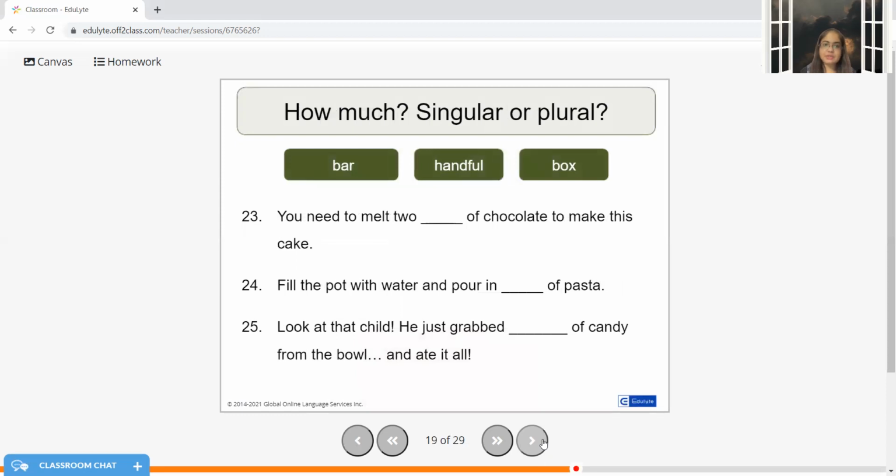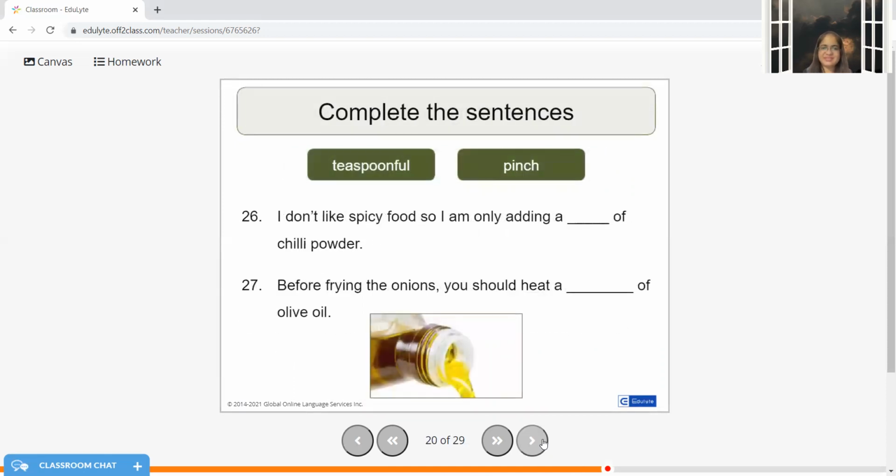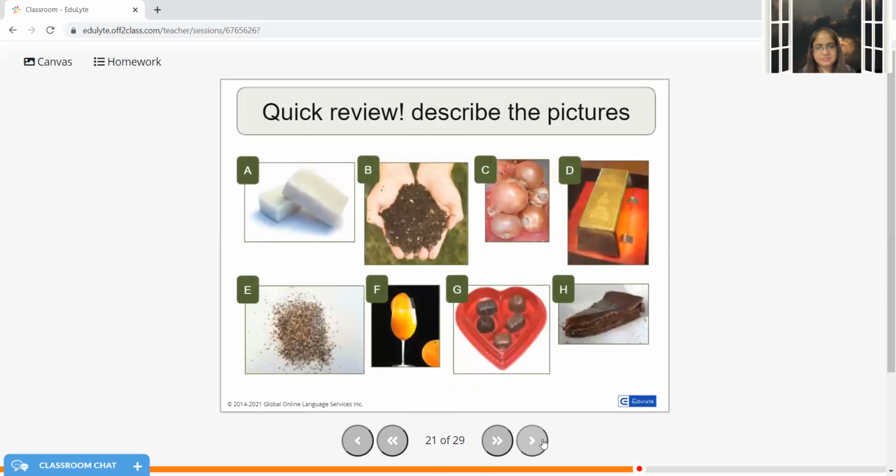You need to melt 2 bars of chocolate. Now this will become bars, B-A-R-S. Fill the pot with water and pour in a handful of pasta. Look at that child. He just grabbed a box of candy from the bowl and ate it all. Or it could also be a handful of candy from the bowl. I do not like spicy food, so I'm only adding a pinch of chili powder. Before frying the onions, you should heat a teaspoonful of olive oil.